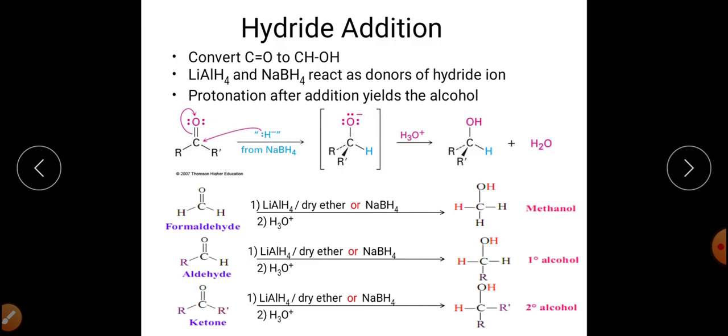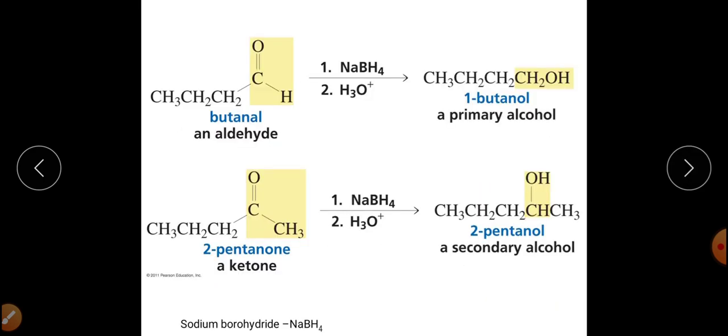So in this case, we can obtain methanol if we use formaldehyde, and if we use an aldehyde, then a primary alcohol will be synthesized, and if we use a ketone, a secondary alcohol will be synthesized. In contrast to the previous reaction, that is the addition of Grignard reagent or organolithium reagent to the aldehyde or ketones, where there was a possibility of formation of tertiary alcohol, here we are getting secondary alcohol, right?